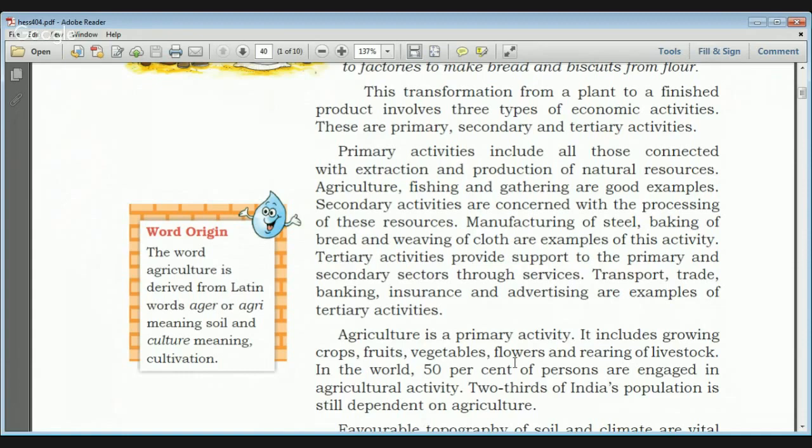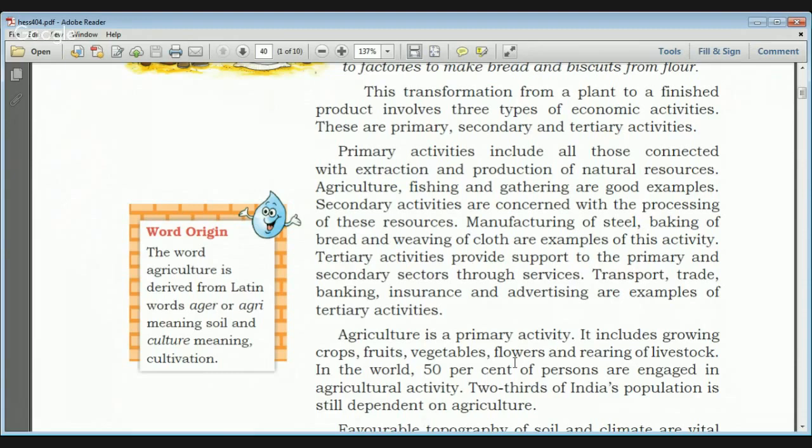Secondary activities are those which process the products from the primary activities. So secondary activities are concerned with the processing of the resources obtained from the primary activities. For example, manufacturing of steel, baking of bread and weaving of cloth, all these are known as secondary activities.